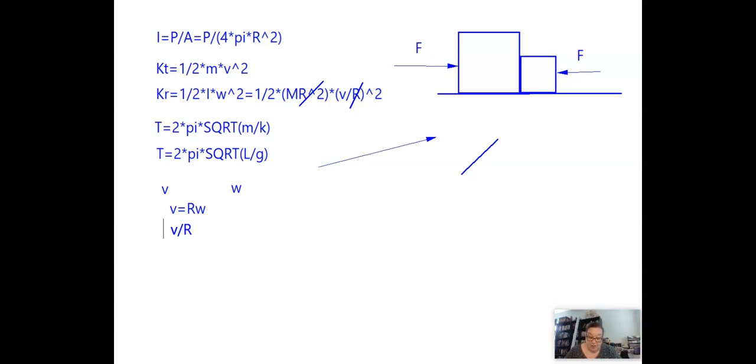Number 14. Which of the following is not conserved in an inelastic collision? So let's first talk about inelastic collisions. In an inelastic collision, as with all collisions, as long as you choose the appropriate system, a system that includes all colliding objects, and there are no net external forces, then usually momentum is conserved in collisions, whether they're elastic or inelastic.